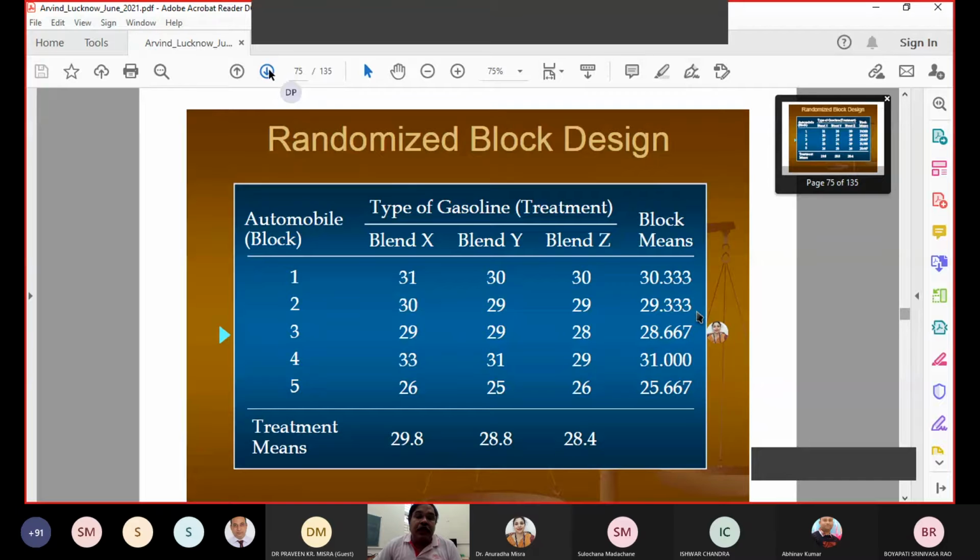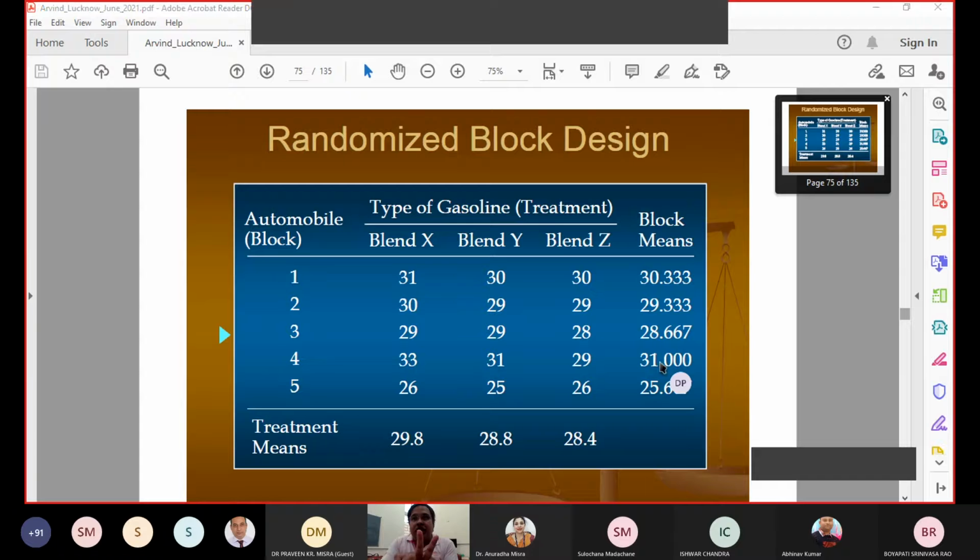The calculation of this is given here. We are calculating the mean of the treatment means: the treatment mean for brand Y, the treatment mean for brand Z, and for the first bike this is the block average, for the second bike the block average, for the third, fourth and fifth bike. In the previous case we were discussing only one direction, only one treatment, with no other cause of variation.